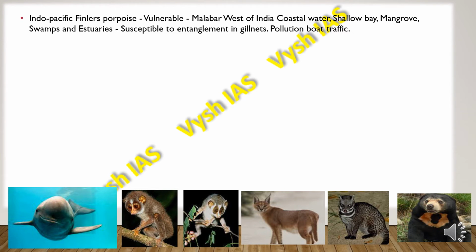Then we have the Indo-Pacific finless porpoise. So it is vulnerable, and they are found in the Malabar, west of India coastal water, and they are found in shallow bays, mangroves, swamps and estuaries, and they are susceptible, they get entangled in those gill nets which are used for fishing. So that is how, you know, sometimes they lose their lives, and also the boat traffic pollution.